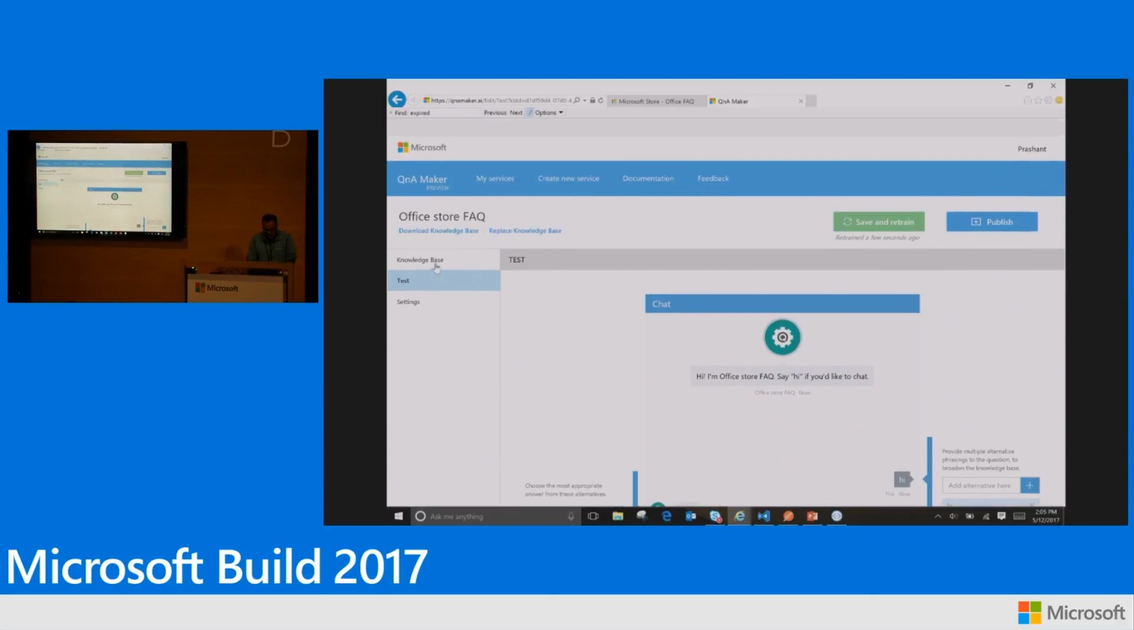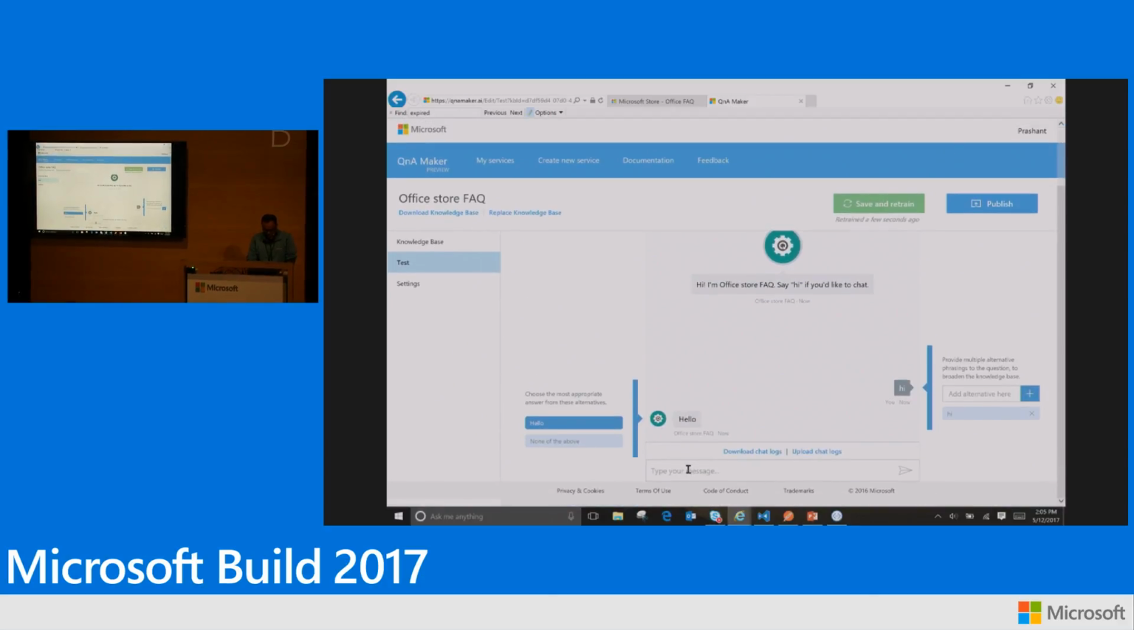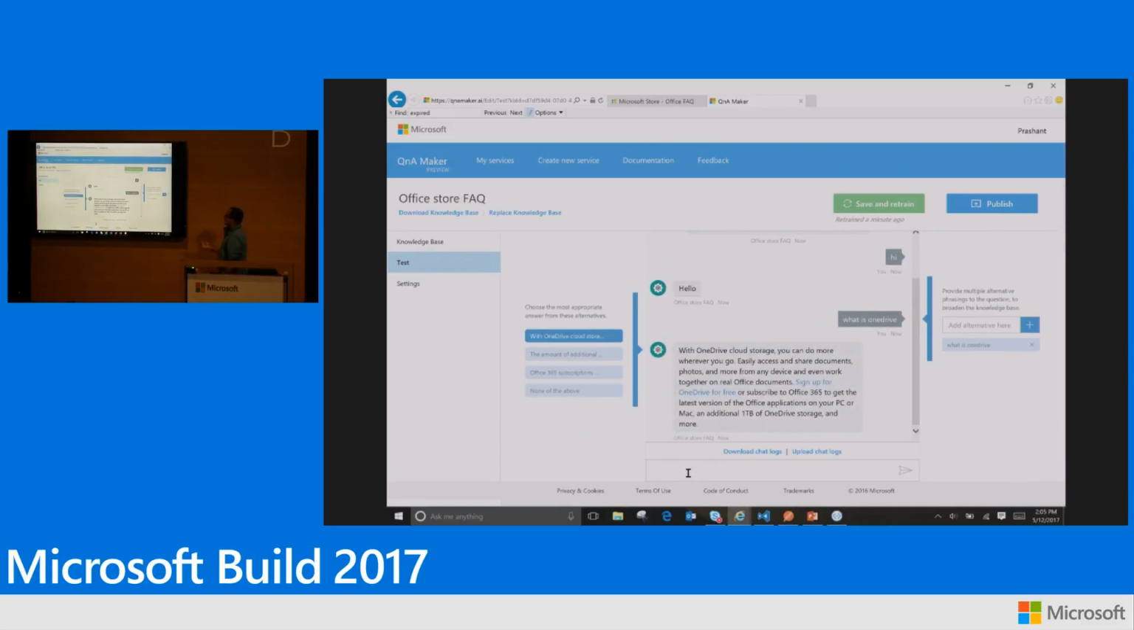So let me try something. Let me ask it, what is OneDrive? So this is the corresponding match it found in its index. If you notice, it's not just a text lookup. It's actually doing a fuzzy match. It's trying to use NLP techniques. It's trying to do spell correction. It's trying to do alterations. And it's trying to find the best match out of your Q&A.